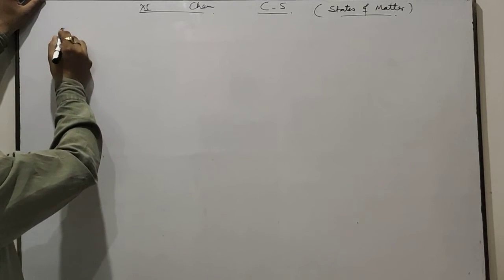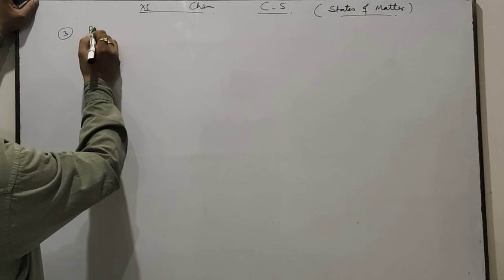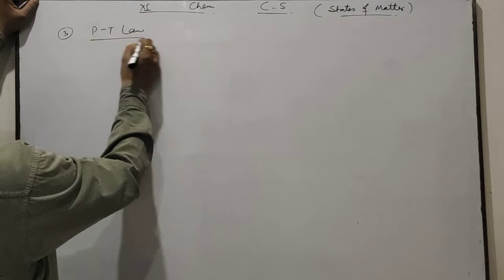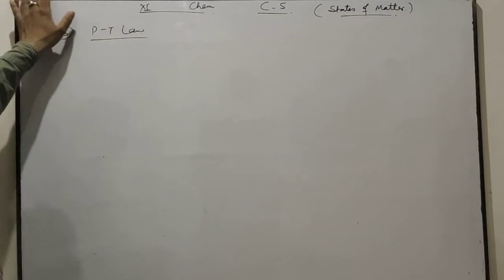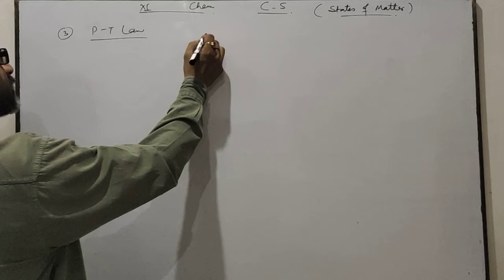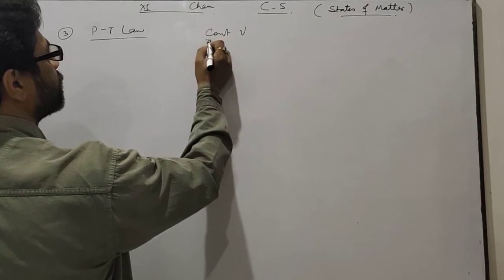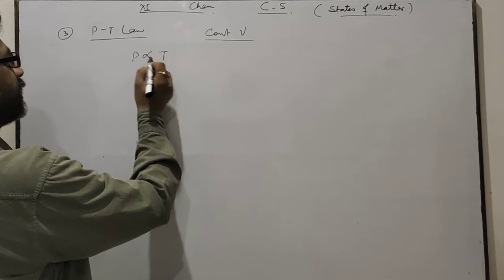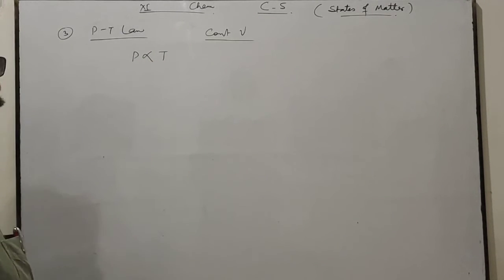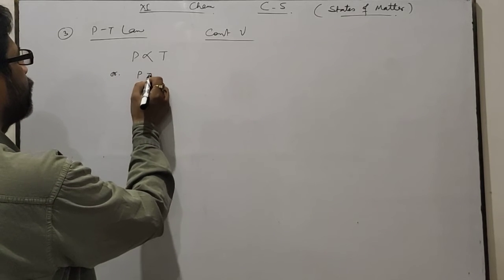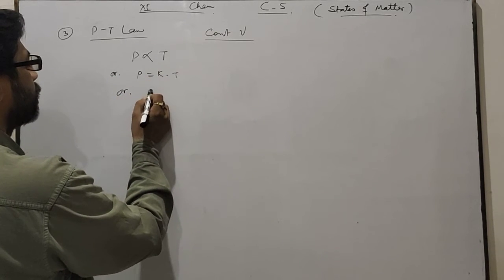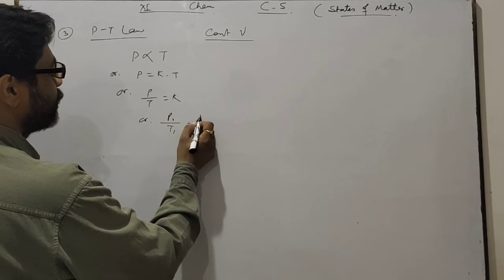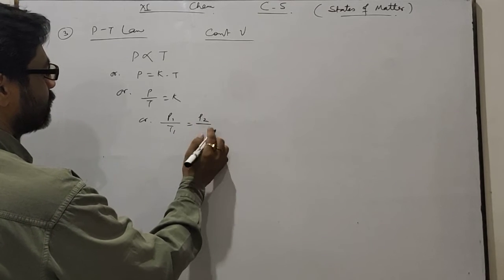Now I am going to discuss the third law. That one is the pressure temperature law, PT law. This law states that at constant volume, if volume remains constant, the pressure of a fixed mass of gas is directly proportional to absolute temperature, or P equals K into T, or P by T equals K, or at different temperatures P1 by T1 equals P2 by T2.